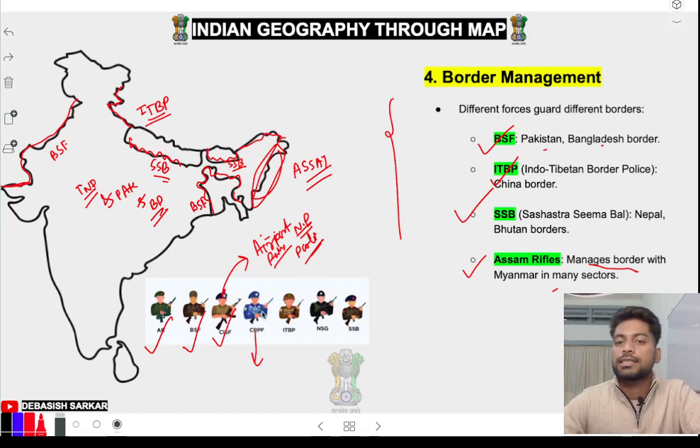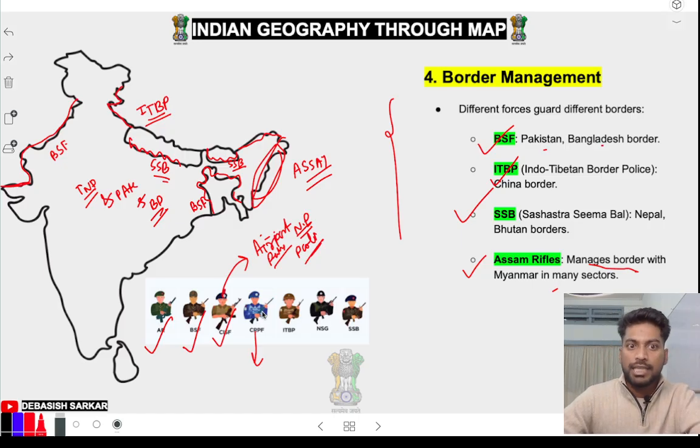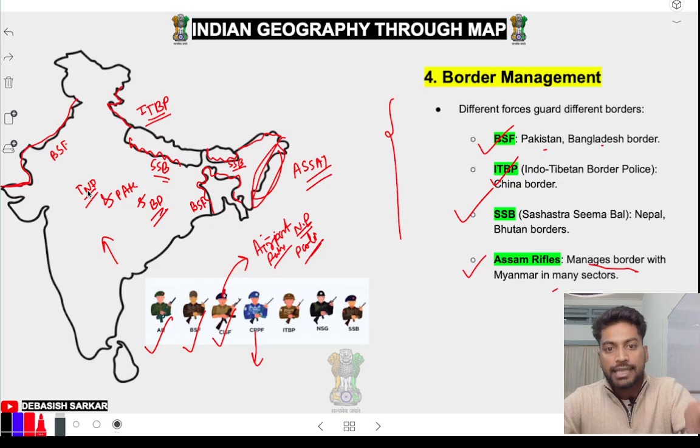CRPF full form is Central Reserve Police Force. Reserve, they are always in reserve. If something happens like any revolt inside India, they will just deploy. Sometimes in elections they get deployed. Any breakdown in India, CRPF will be there. ITBP, Indo-Tibetan Border Police, China border.